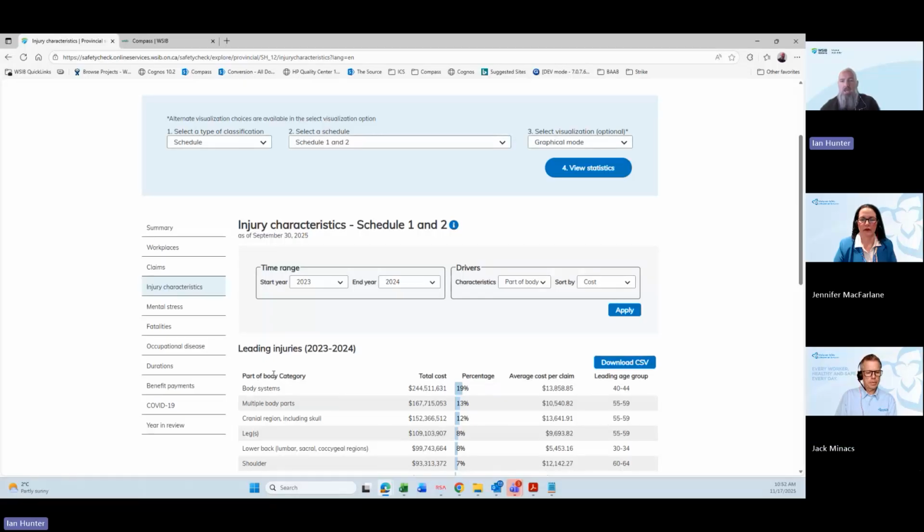Okay. So when we're looking at this type of information, it's only available for our lost time allowed claims. We are hoping in the future that we are able to add that in as well. Obviously, you can imagine that it's a number of claims, so it's very difficult. We're trying to figure out ways to do that, and hopefully in the future we'll be able to have that information there. Okay, thank you.